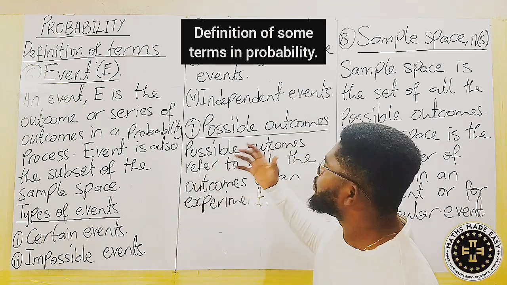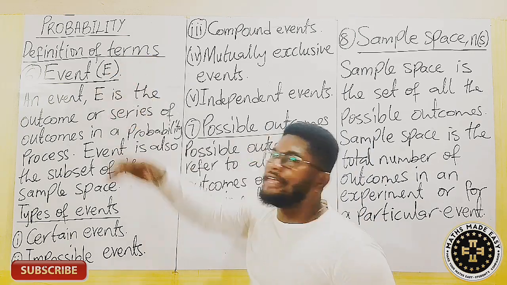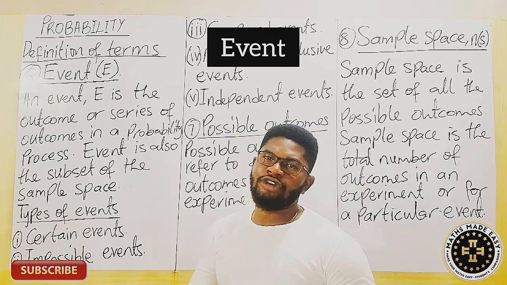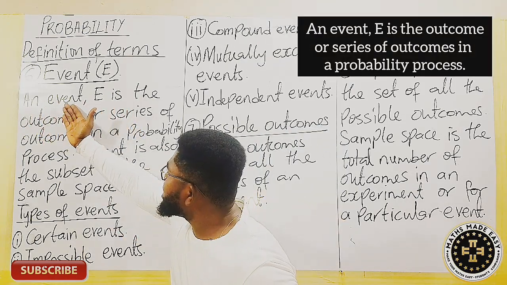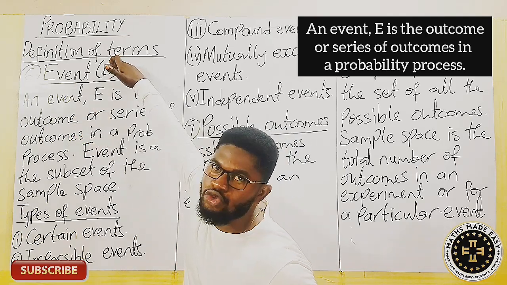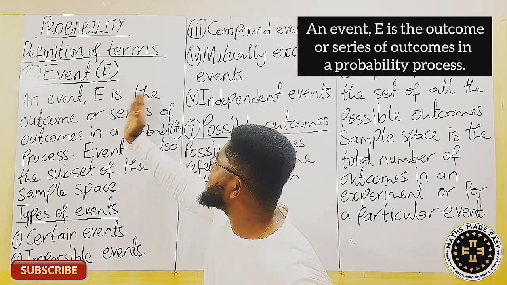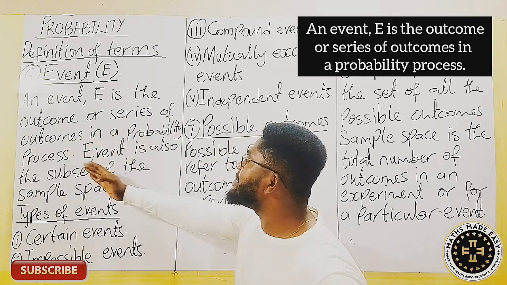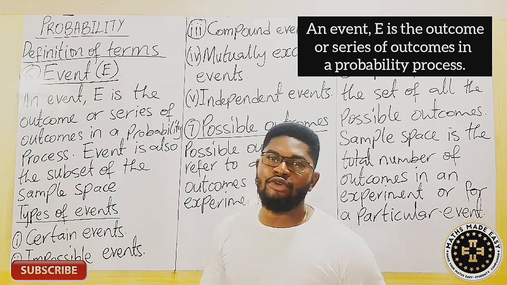Terminologies. We are dealing with terminology number 6. Here it is referred to as the event. Usually, the event is not something complicated. Let's try and understand it. From the definition, an event, E. So the symbol of event right now, we'll give a symbol of E to event. So note E for event. An event, E, is the outcome or series of outcomes in the probability process. So event is the outcome or series of outcomes in the probability process.